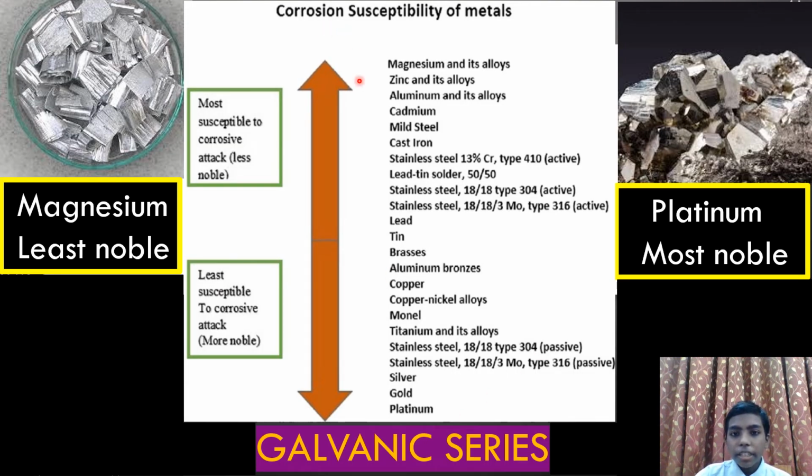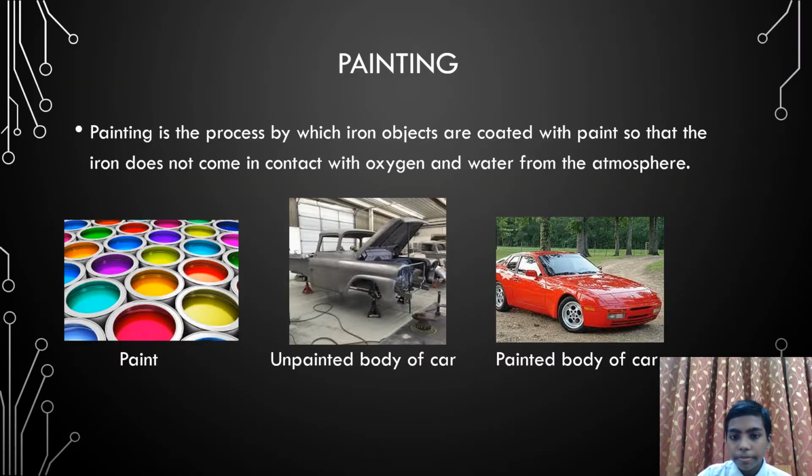This is the galvanic series. This is magnesium, the least noble, which means that it rusts very quickly. And this is platinum, the most noble, which means that it does not rust very easily. The galvanic series shows what is more susceptible to rust and what is the least susceptible. Magnesium, zinc, aluminium, cadmium and mild steel are some of the most susceptible, and titanium, stainless steel, silver, gold and platinum are the least susceptible.